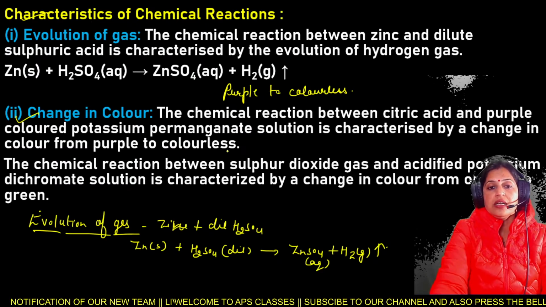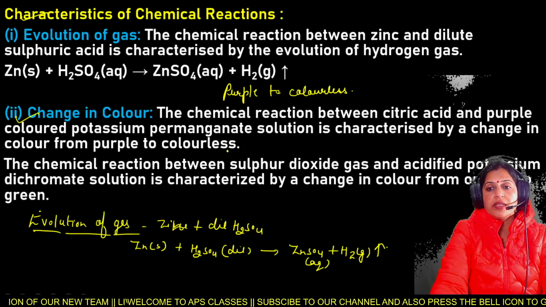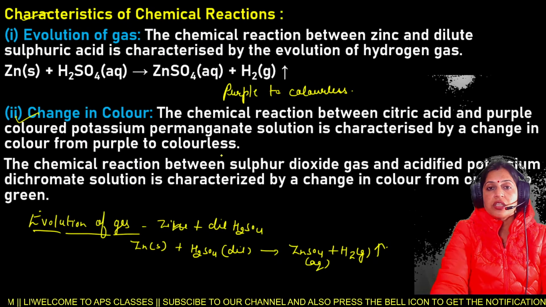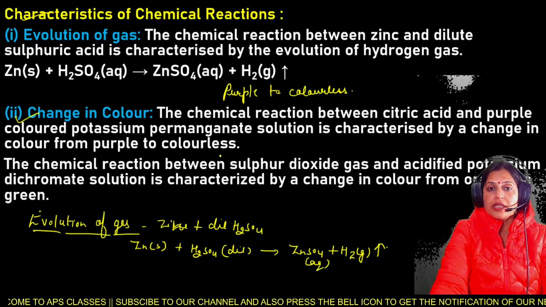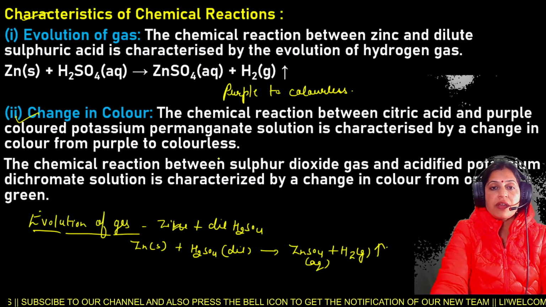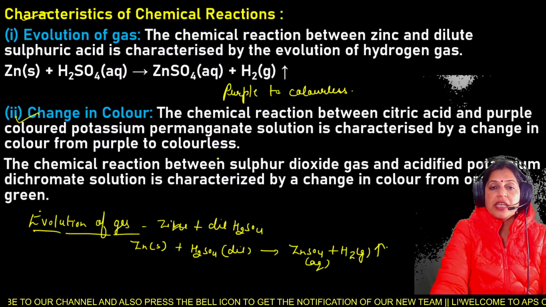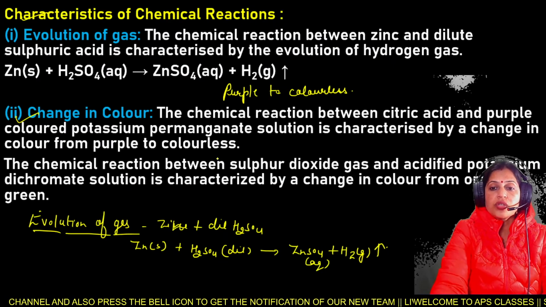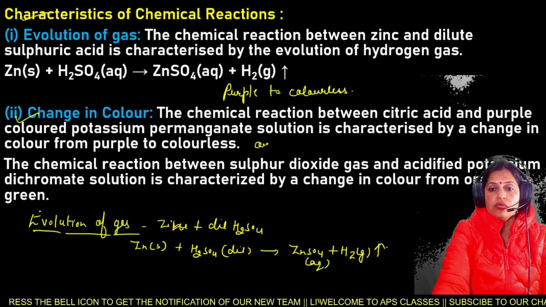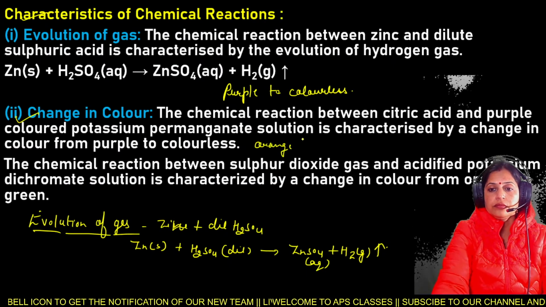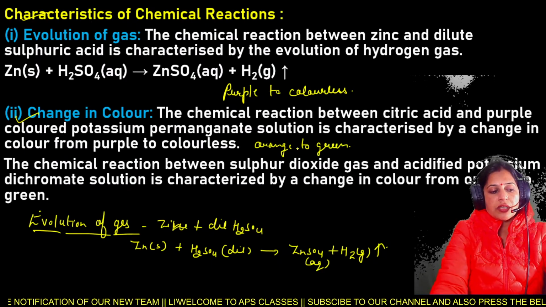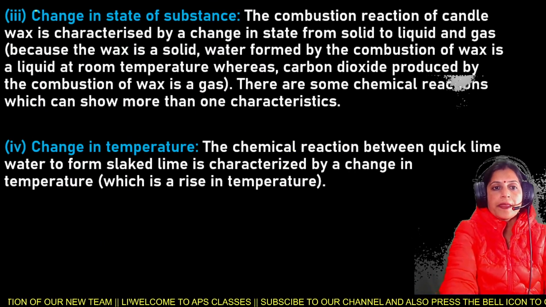First reaction occurs between the citric acid and the potassium permanganate, and this reaction is characterized by the change in color from purple to colorless. And the second example is the chemical reaction between the sulfur dioxide gas and the acidified potassium dichromate, that is K2Cr2O7. That solution is characterized by the change in color from orange to green. So this is the second characteristic of the chemical reaction, that is the change in color.